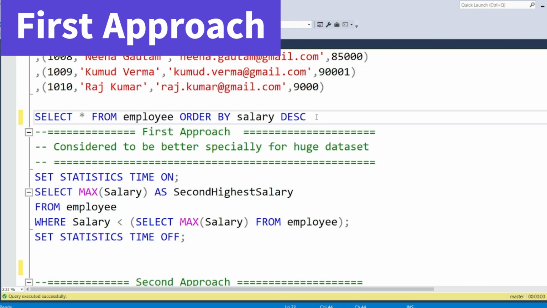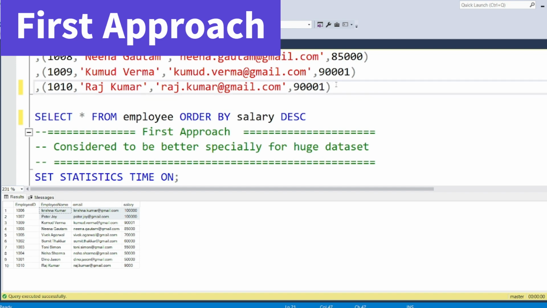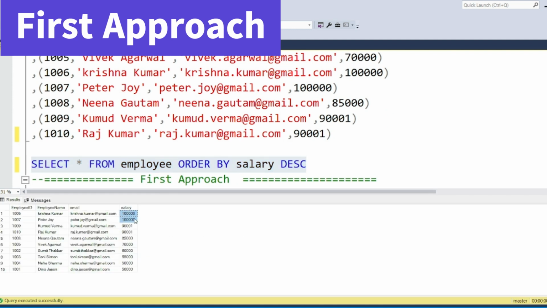So basically this will show you all the salaries in descending order. The highest salary is 1 lakh and the second highest is 90,001. You see that there are 2 people who have duplicate salaries, right? I will also try to make 2 more people have duplicate second highest salary. But see, there are 2 people having a salary of 1 lakh here, and then 2 people with 90,001.